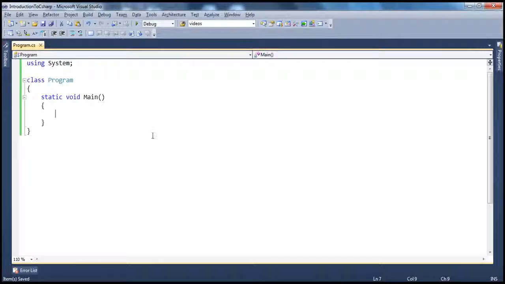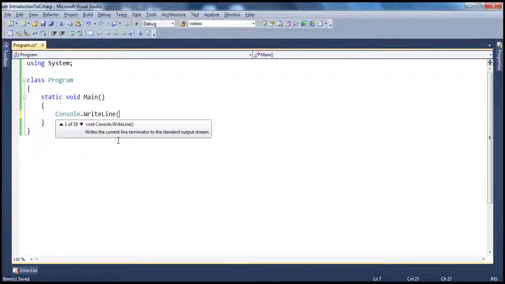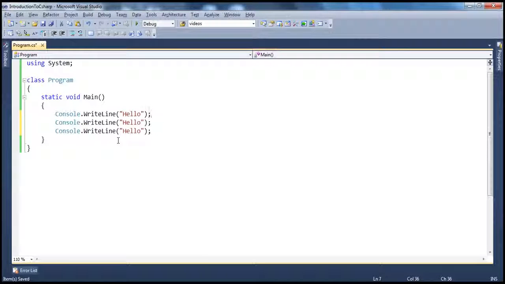Let's look at a demo. Say I have some piece of code like this, Console.WriteLine("Hello"), and let's make a copy of this line just to make sure we have some code to comment and uncomment. Now I can comment the single line. To comment a single line, we use //. Obviously, when we run this program, this line will be ignored by the compiler. It doesn't compile this line. So this is a single line comment.